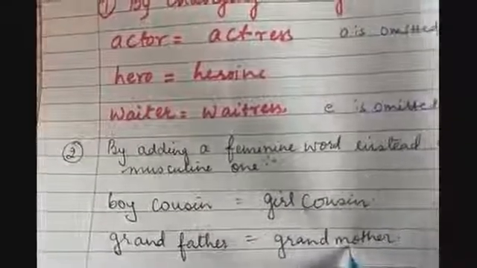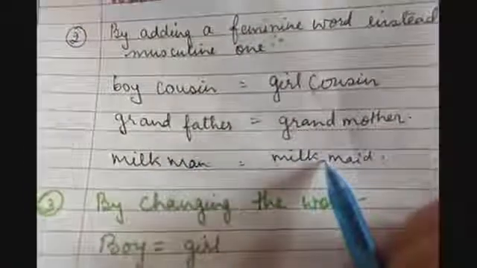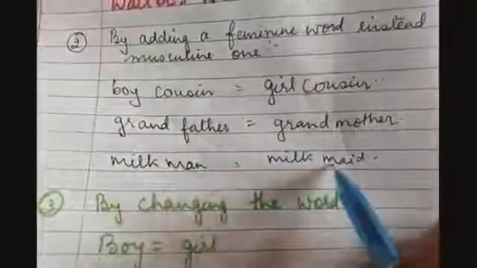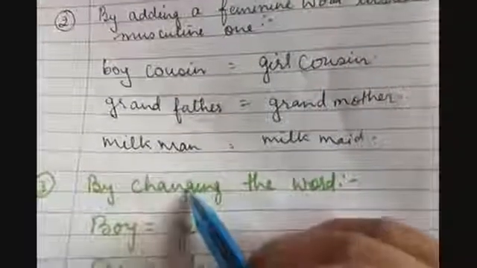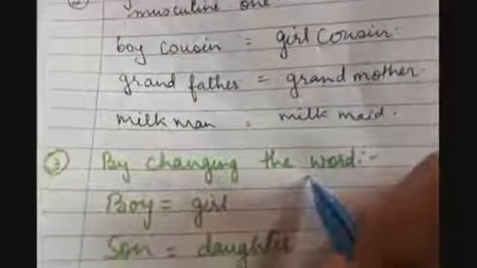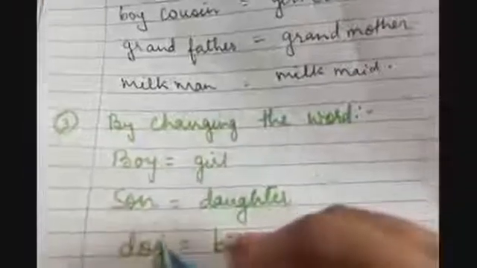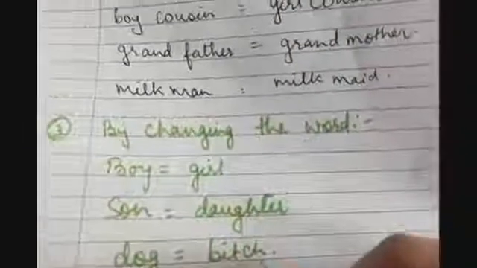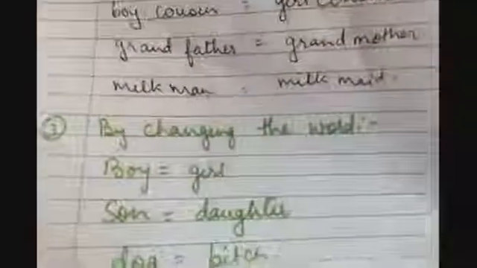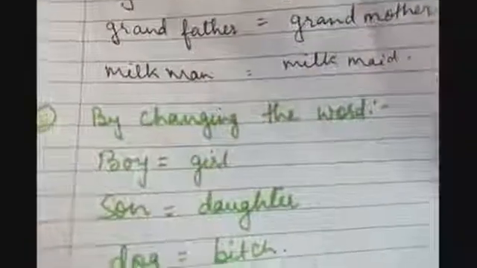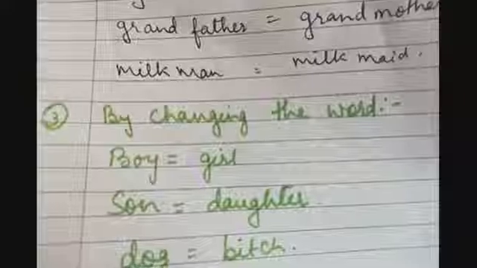So I have changed this into mother, a feminine gender word. Milkman, milkmaid. So man masculine, maid is feminine. By changing the word completely. Third rule. So boy, girl, son, daughter, uncle, aunt, dog, bitch. Like this. Okay. So these are the few rules by which you can change into feminine gender.